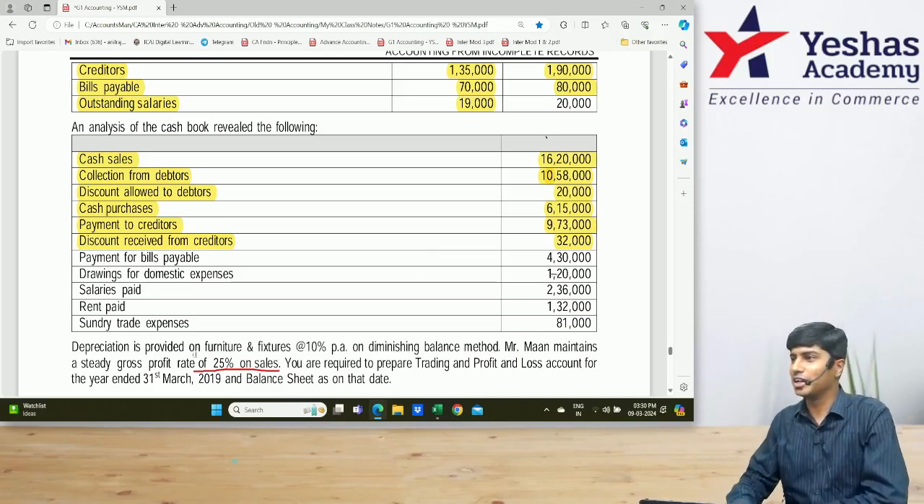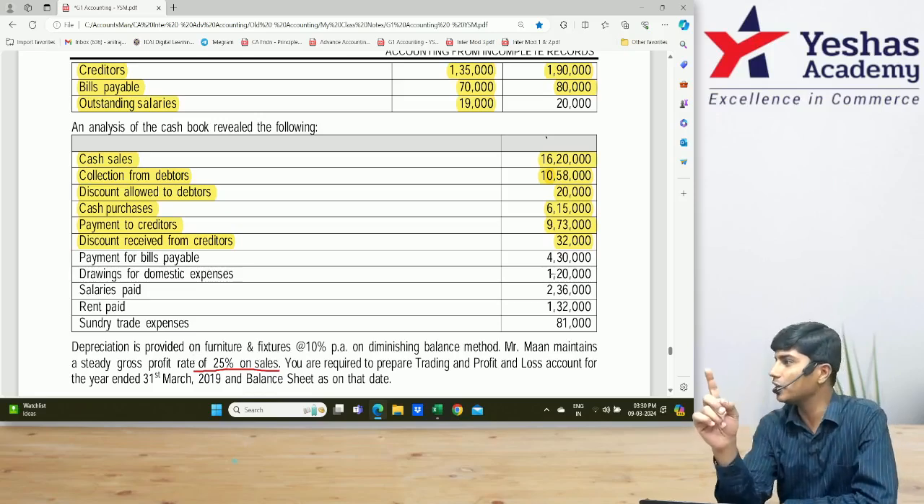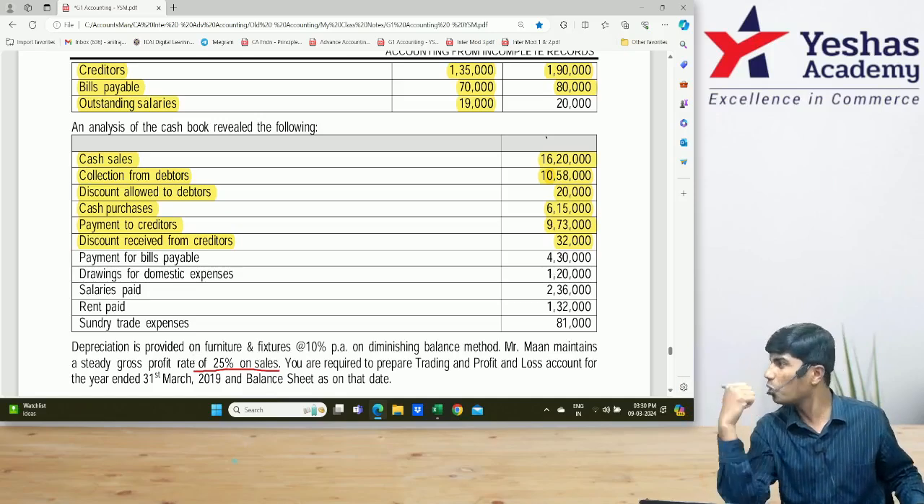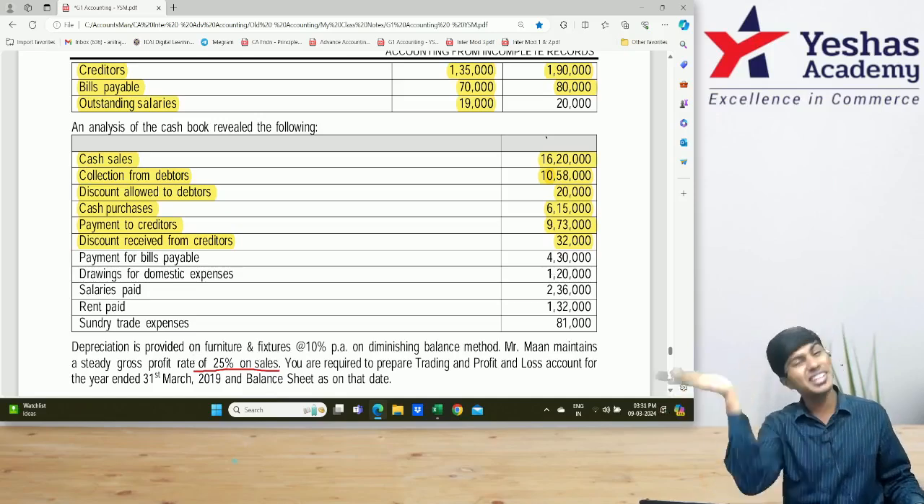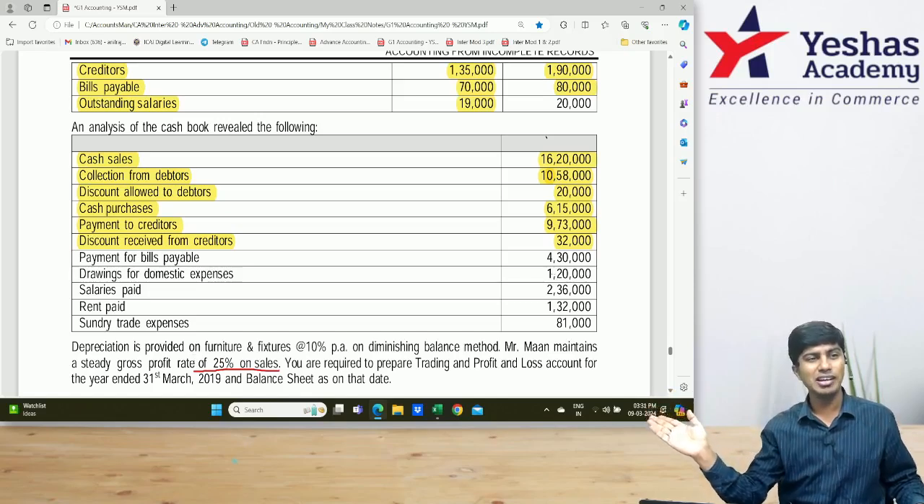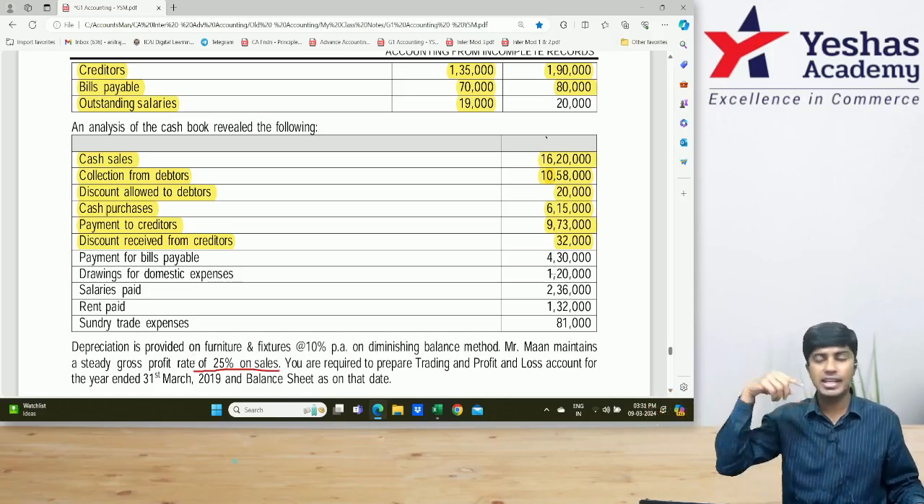Discount received from creditors. Journal entry. Creditors account debit to discount received. Am I right? Discount received, whatever you're crediting, you have to open one more ledger. From that ledger, again you should transfer to P&L. Do we need a separate ledger? No, what do we do? Straight away write it as income in P&L.